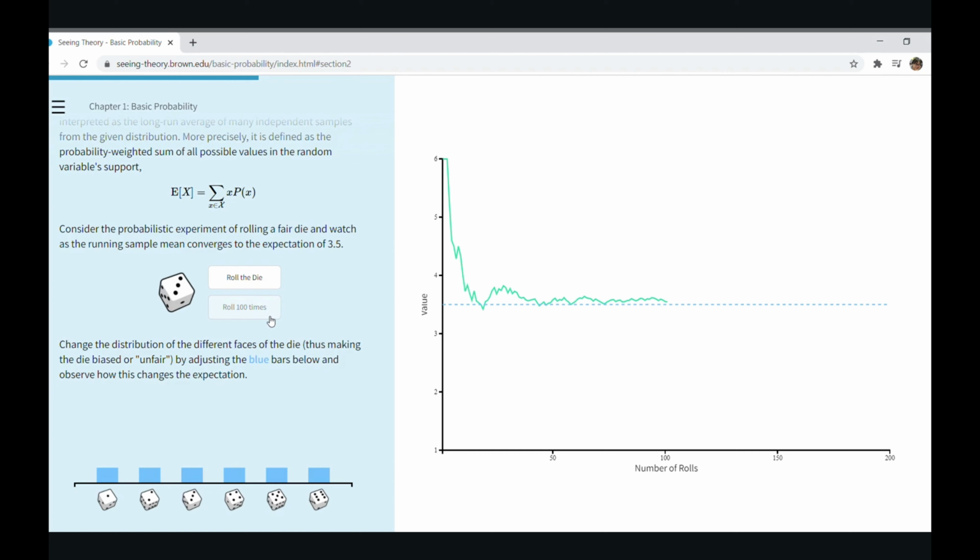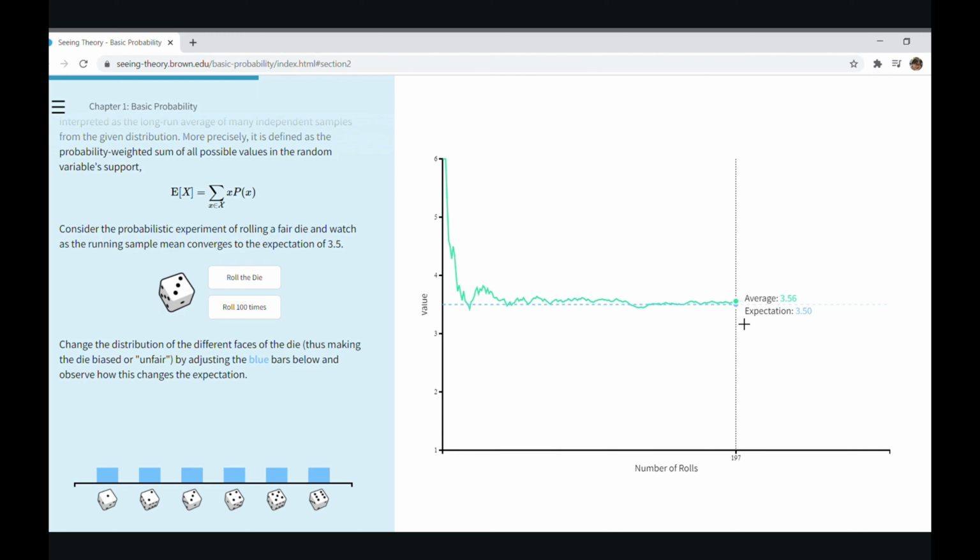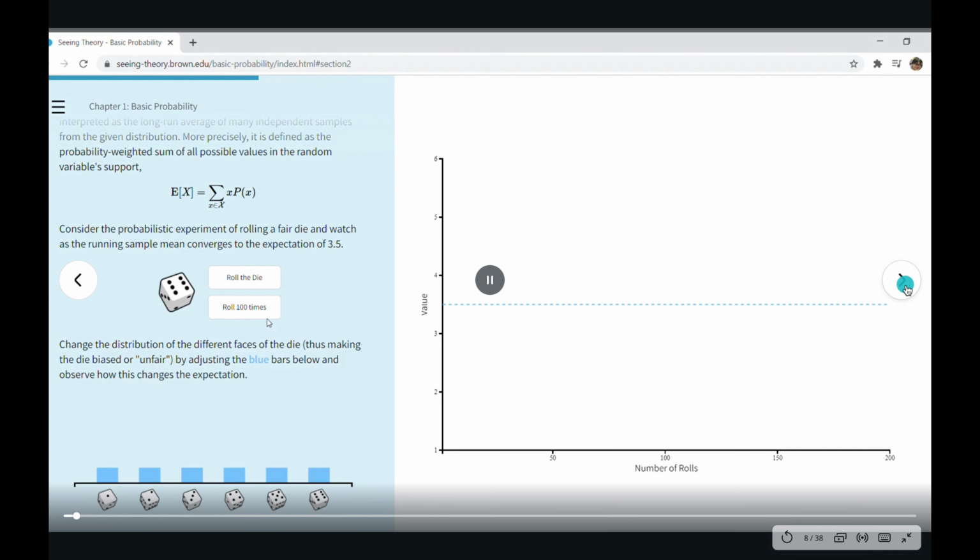If I roll a dice 200 times, you would expect an average value of 3.5. You might say it is impossible to roll a 3.5 on a 6-sided dice, but the expected value is just the average of every outcome if we roll the dice a large number of times.